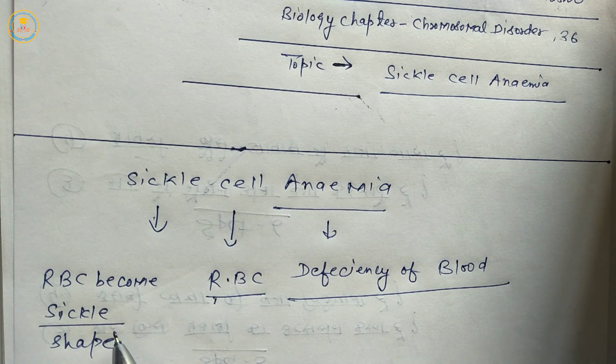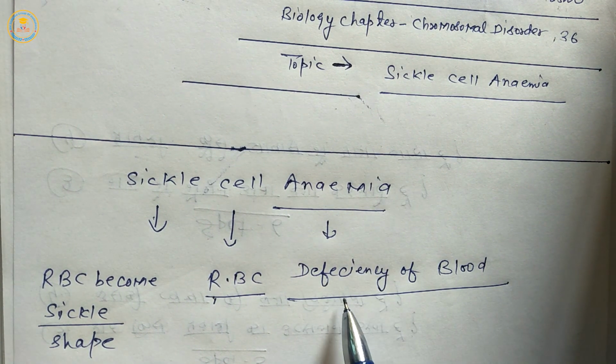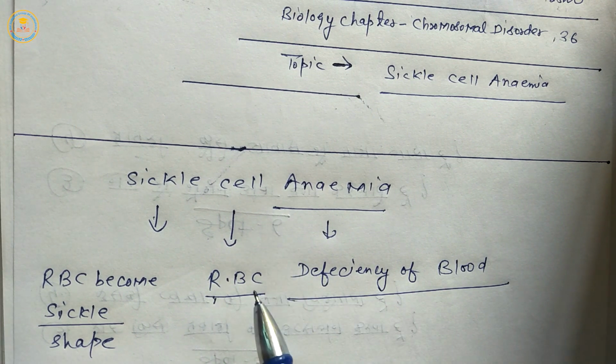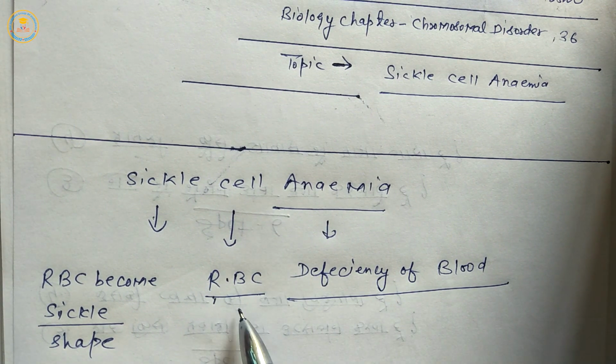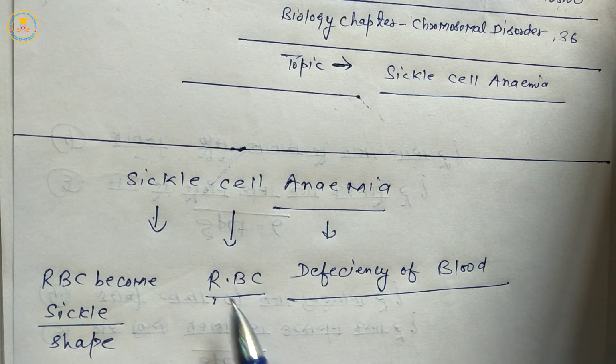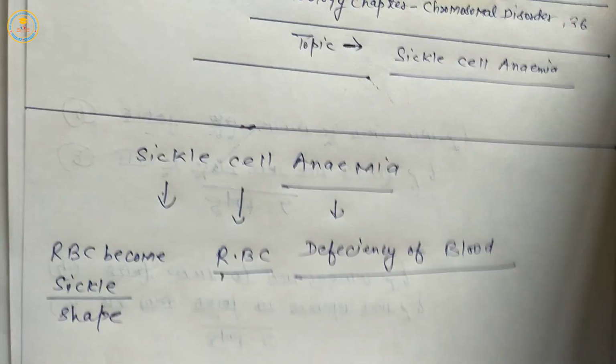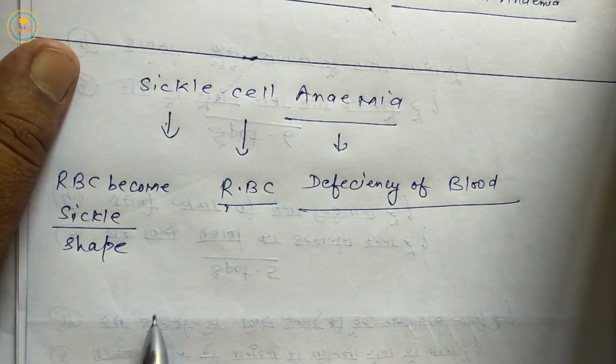Students, remember, sickle is an agriculture instrument, a small agriculture instrument.